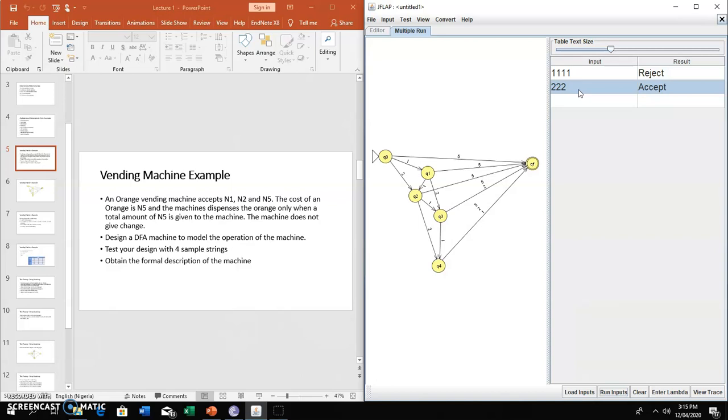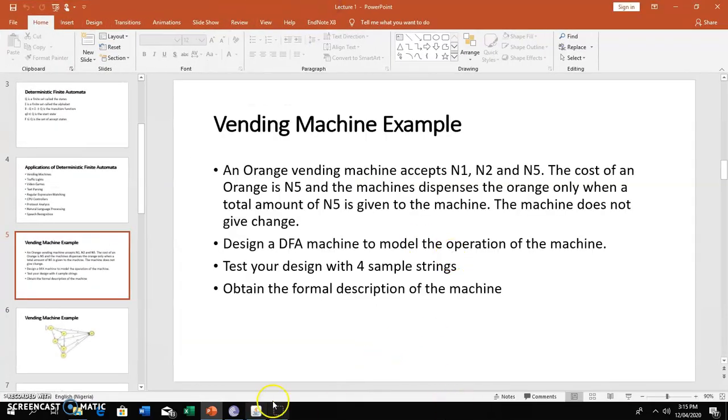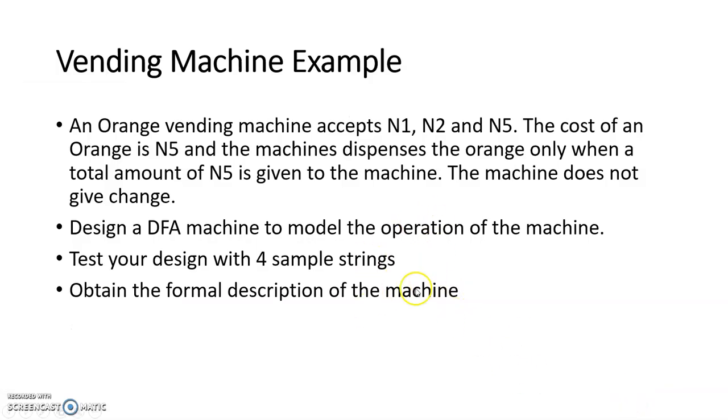All possible states have been taken care of. You can design it again, like I said, try multiple inputs, try other ones. There is no combination of 1, 2, or 5 that our machine will not accept. So back to the question. So let's just finish up the question now. Design it. We're going to do a good design.